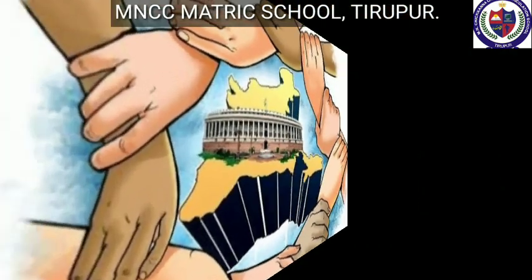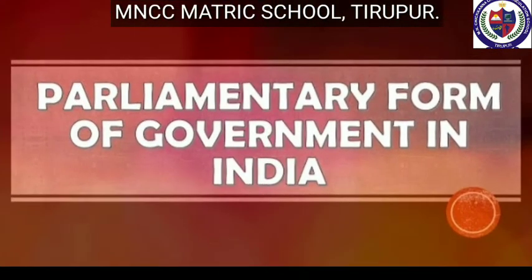Next topic, parliamentary form of government. The parliamentary system of government is the one in which the executive is responsible to the legislature for its policies and acts. The parliamentary government is also known as cabinet government or responsible government. Example, Britain, Japan, Canada, and India.